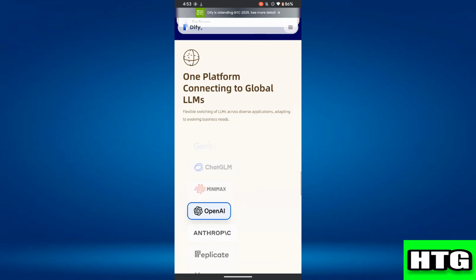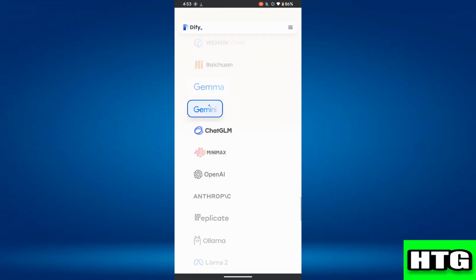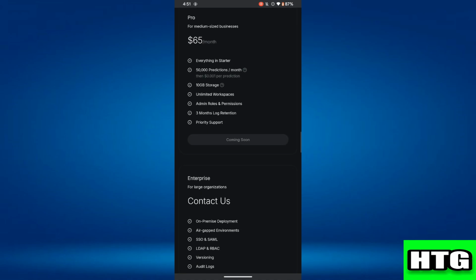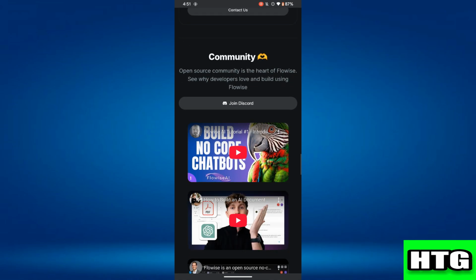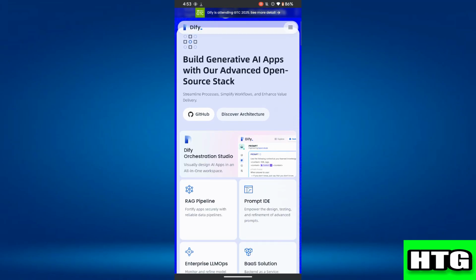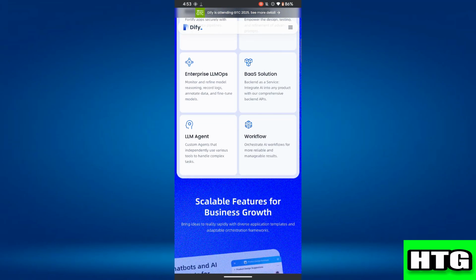Over here, when it comes to user experience, Flowise is best for developers who need deep customization and control over automation, while Dify is designed for both technical and non-technical users, making it more user-friendly.